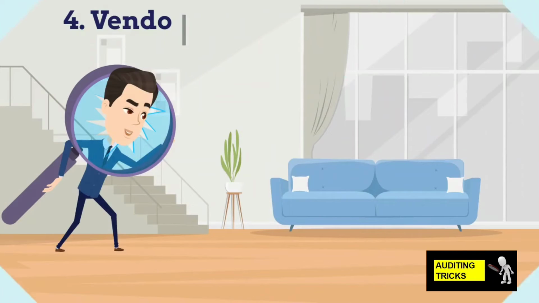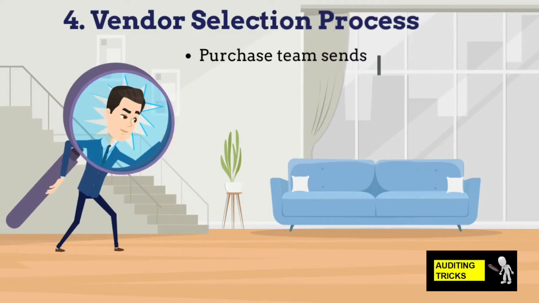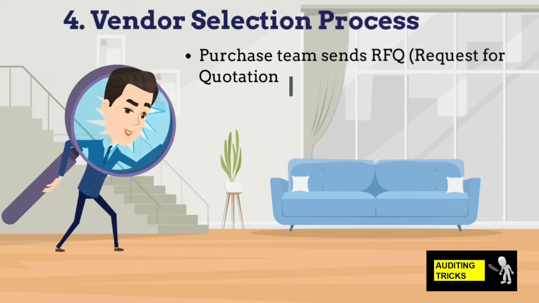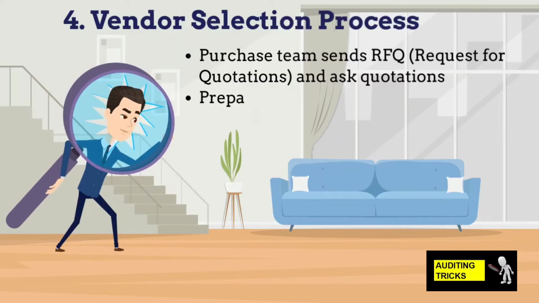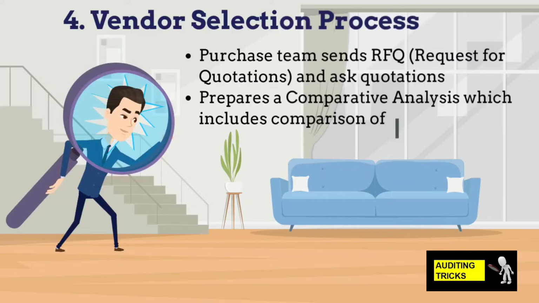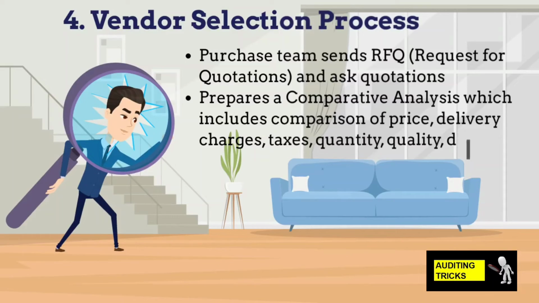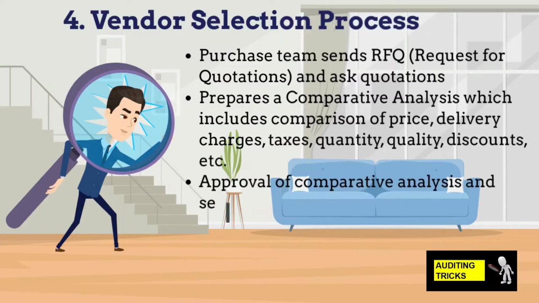Vendor selection process. After PR approval, the purchase team sends RFQs, requests for quotations, to the potential vendors and asks for their quotations for supplying such products. On receipt of quotations from multiple vendors, the purchase team prepares a comparative analysis which includes comparison of price, delivery charges, tax, quantity, quality, discount, etc. of all the vendors.